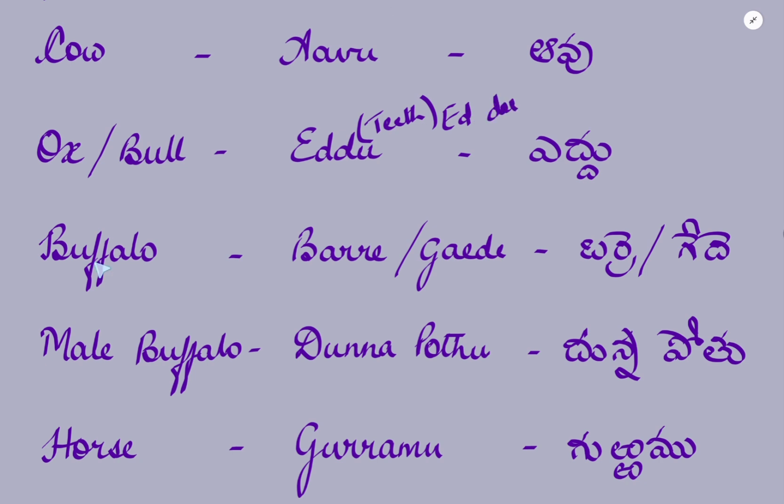Eddu. A buffalo is called Barre or Gede. For the "d", touch the teeth. Barre, Gede. A male buffalo is called Dunna Potu. For the "t", touch the teeth again. Dunna Potu.